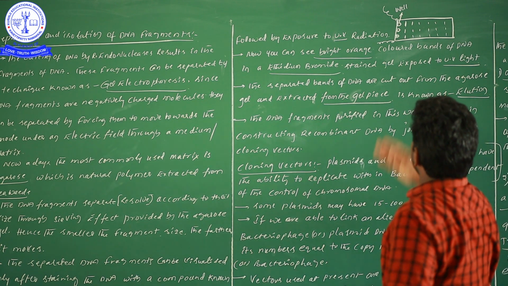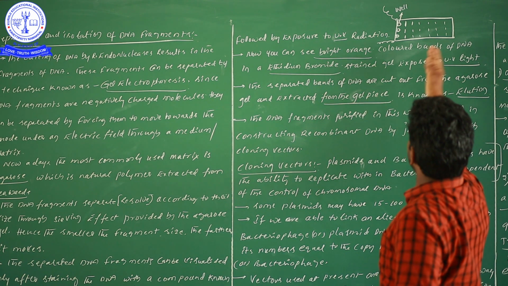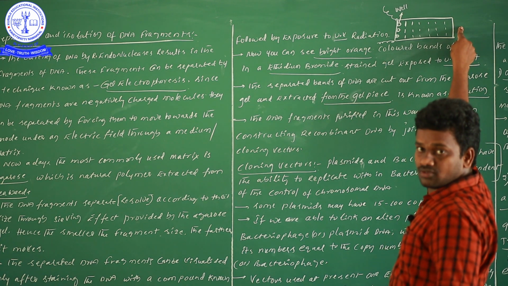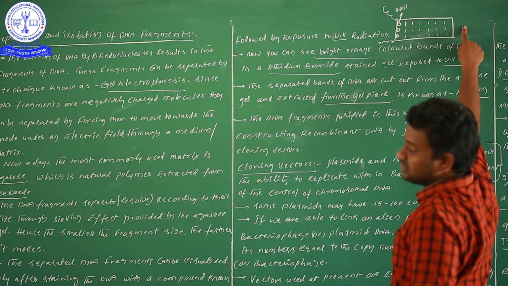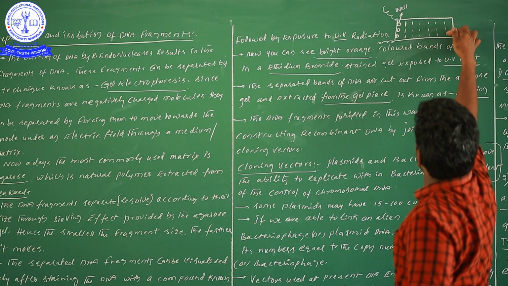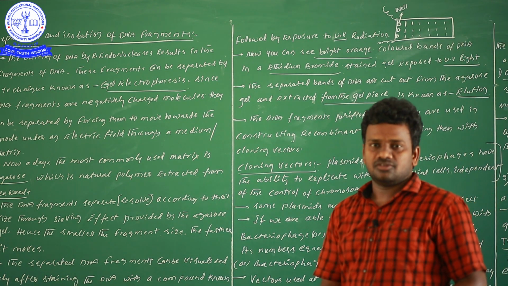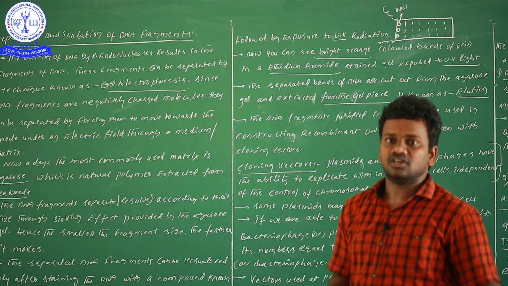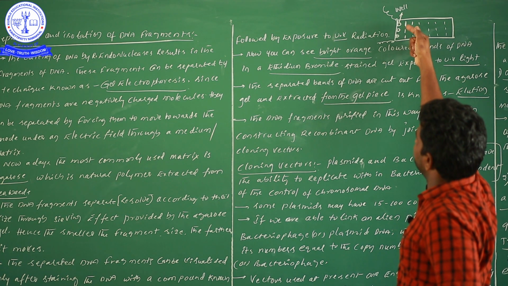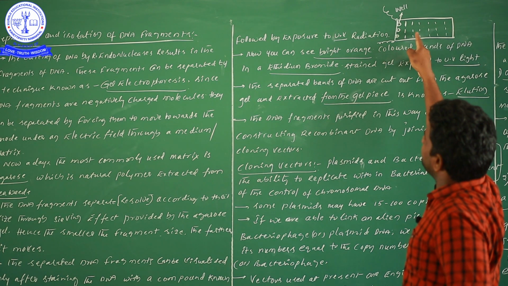When you connect this entire equipment to the power, these DNA fragments start to move from here towards this side. These are the larger fragments, and these are the smaller fragments. Larger fragments cannot move as fast as smaller fragments. That's why the larger fragments are situated very close to the wells, and the smaller fragments are very far away from the wells.